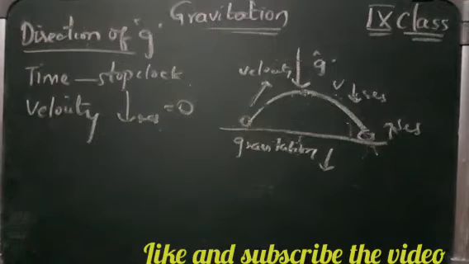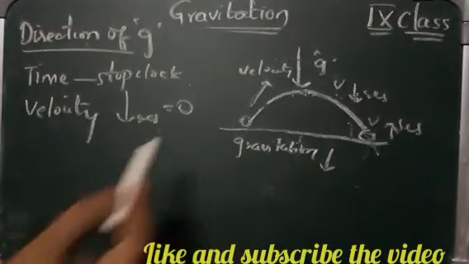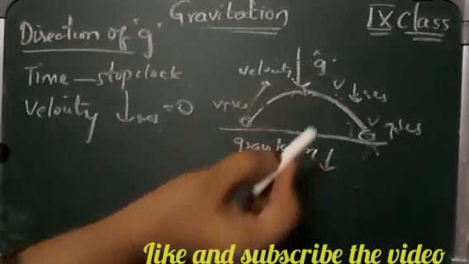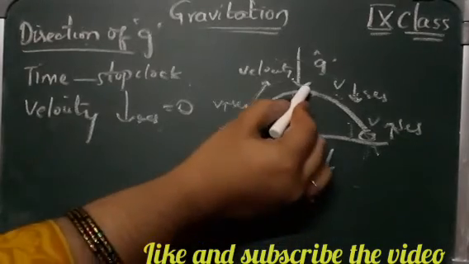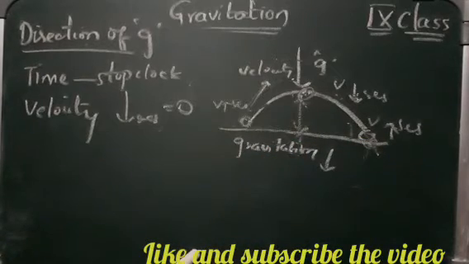And again its velocity increases. As it reaches the ground, its velocity increases. So here you can see, here the velocity is high. When it reaches high into the air, it is very far from the ground, and that's why its velocity becomes zero. Again when it comes back to the earth surface, the velocity becomes high again.